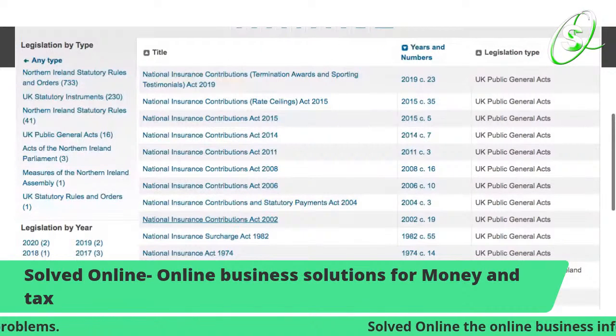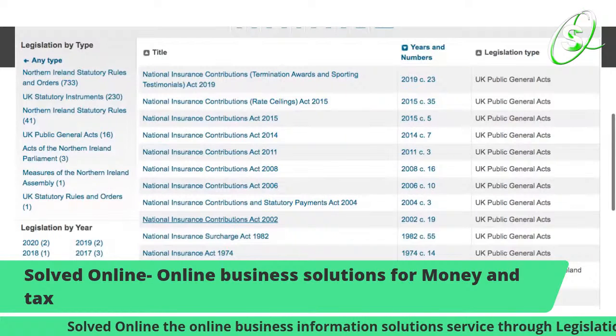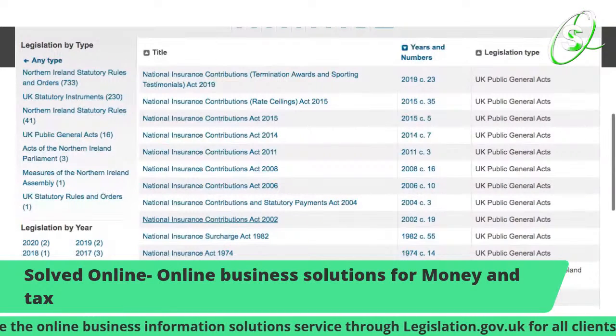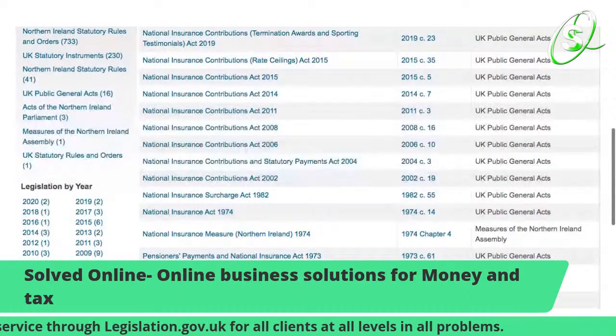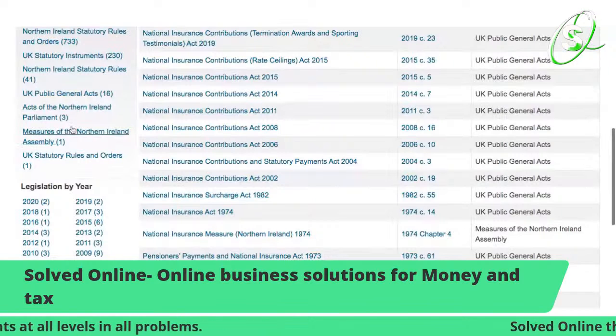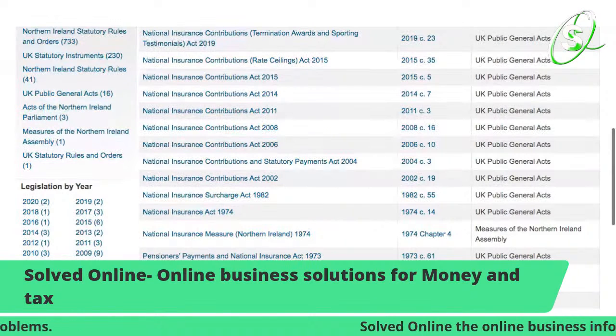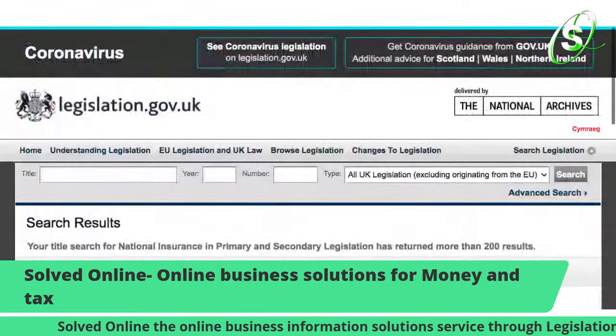So, like I say, Solved Online is spreading the awareness because it's all about money and tax. And again, national insurance is about money and tax. So, it's very important. As you can see, it's there. Let me just do one more thing about tax. I'm just going to do another search on tax.